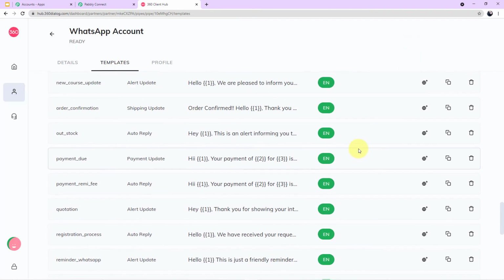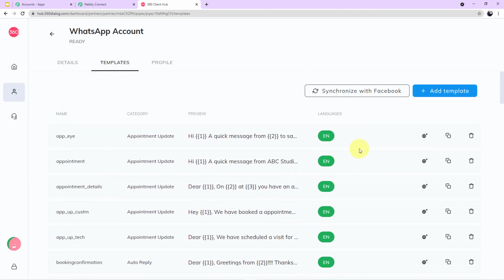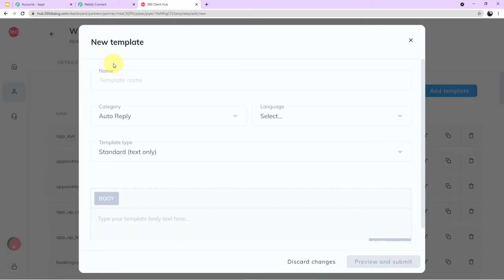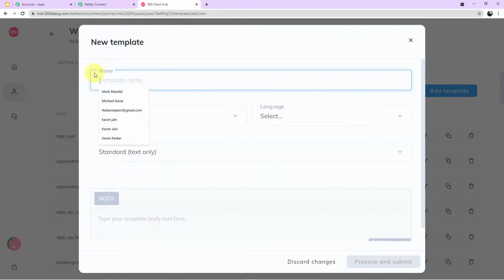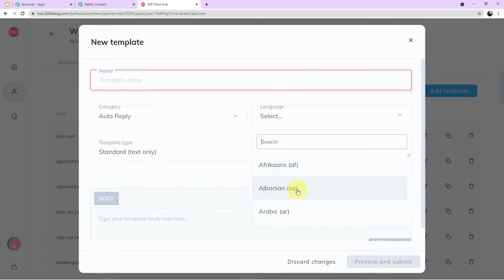If you go up, at the right corner you can see a blue button of add template. You will click this and the format of the template will appear in front of you. Now you can name your template from here. You can select the particular language in which you want the body of the SMS. Finally, you will type the body of the SMS here. Now listen to it very carefully. After creating your template, you have to click on preview and submit.